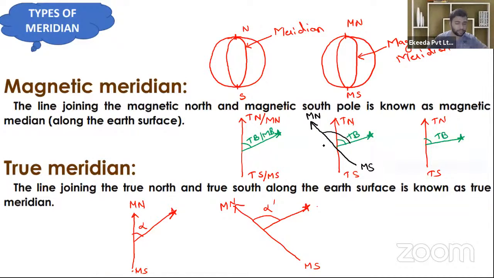If the position of magnetic north changes, it will move towards the westward side of the true north. Then will the true bearing, which is marked by the green line, and the magnetic bearing, which is marked by the black line, be the same or not? Just tell me. Is it the same or not?